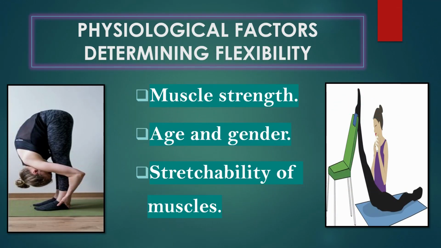Now the next one is physiological factors determining flexibility. Children, there are many factors which affect flexibility, like muscle strength. See, our muscles should have a minimum level of strength to make any movement possible, right? For example, a player participates in a sprint competition and his leg muscles and abdomen muscles are weak. Then he cannot lift his leg or knee to the required height or angle, right?